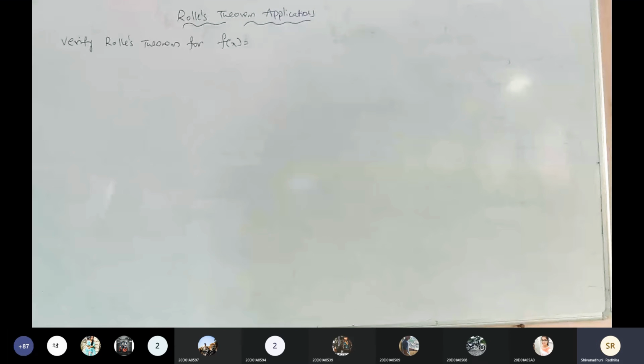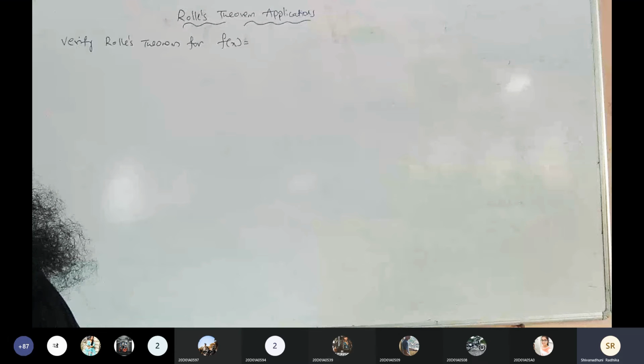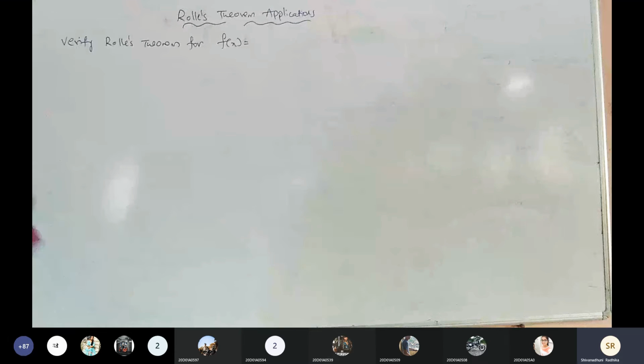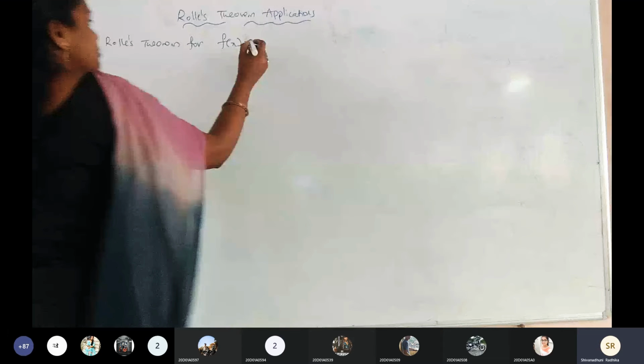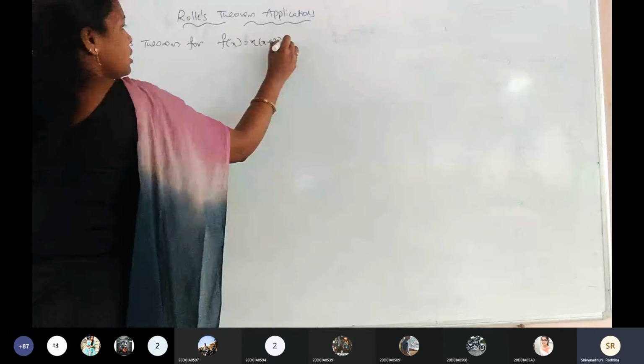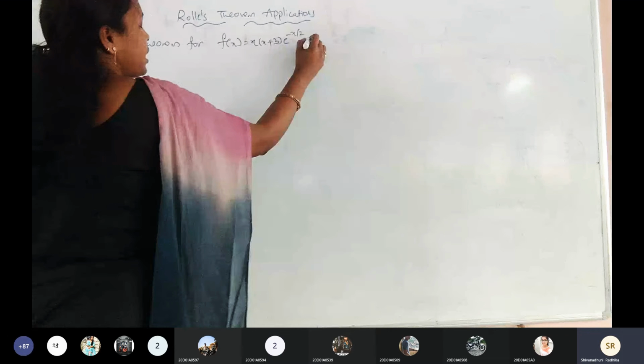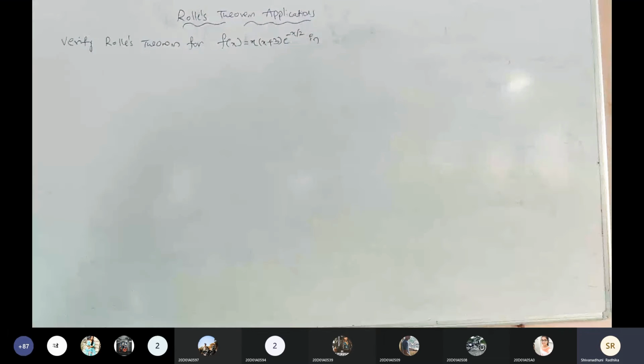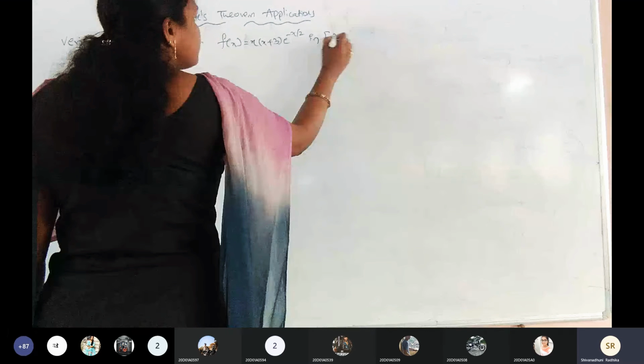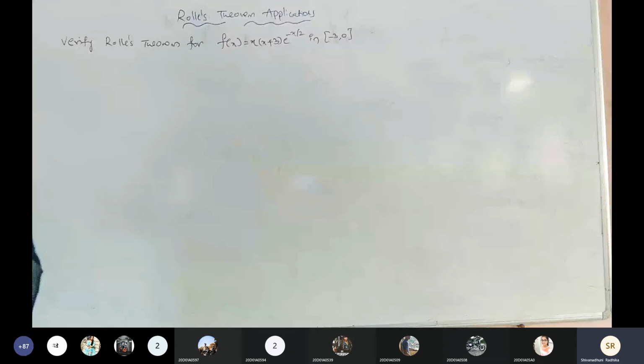Verify Rolle's theorem for the function f of x equals x into x plus 3 into e power of minus x by 2, in the closed interval minus 3 comma 0.